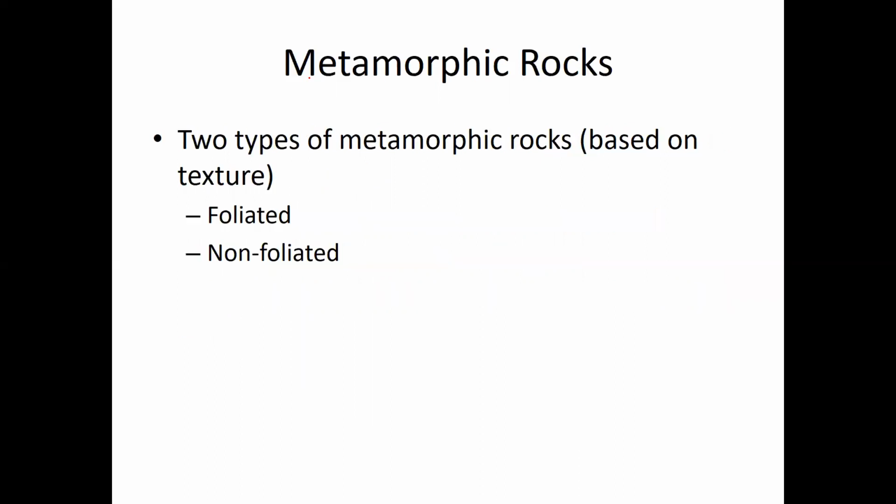And there's two types of metamorphic rocks based upon their texture. The texture is the way a rock looks and feels. So it has large mineral crystals, it has small mineral crystals, and so forth. That's its texture. And the two textures of metamorphic rocks are foliated and non-foliated.